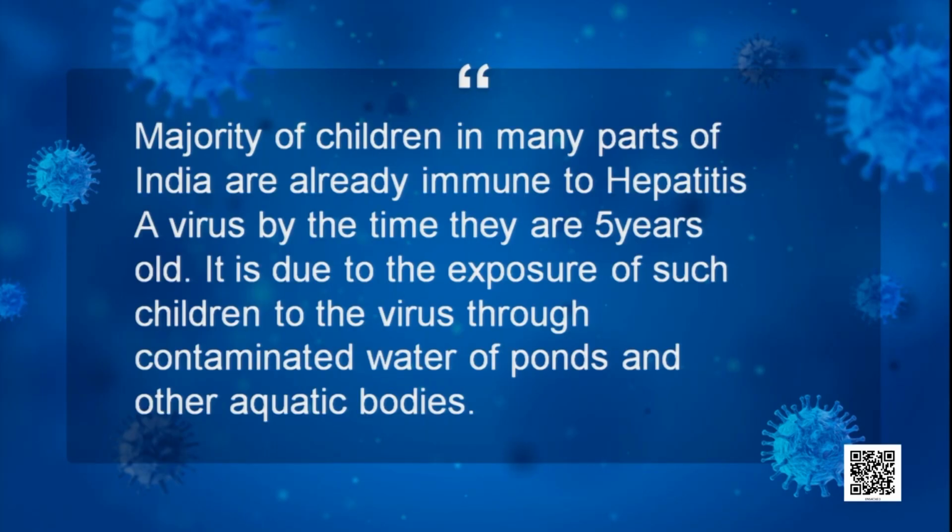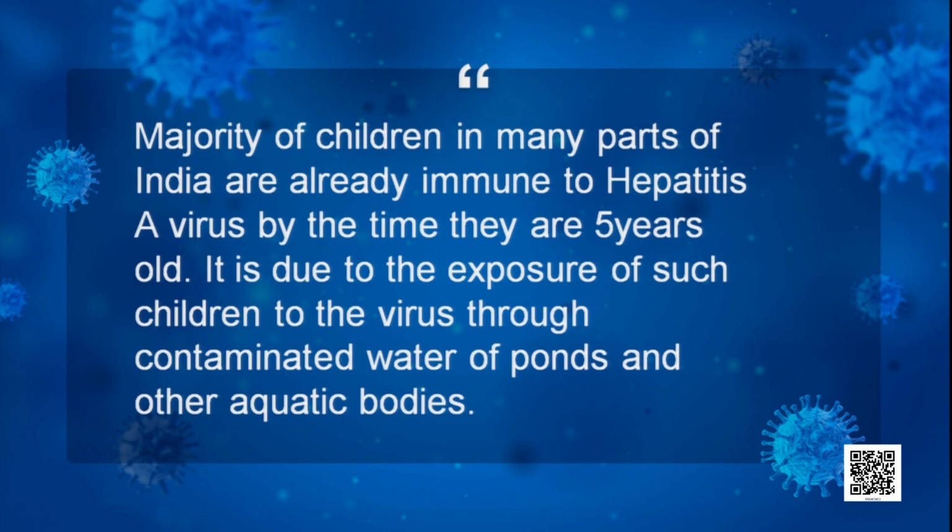It has been found that the majority of children in many parts of India are already immune to the hepatitis A virus by the time they are 5 years old. So the majority of India means mainly the rural children. When a team of doctors goes for vaccination, for hepatitis A, what they found is that the child is already immune to hepatitis A. So how is it possible? It is because of the exposure of the child to different environmental conditions which are available naturally.